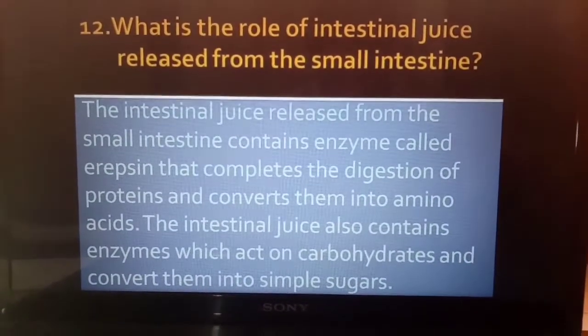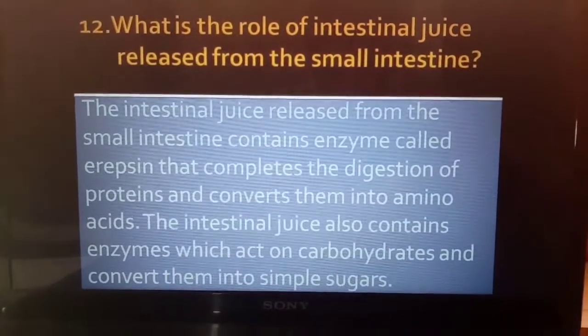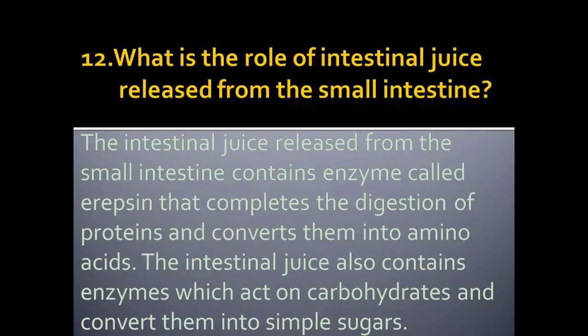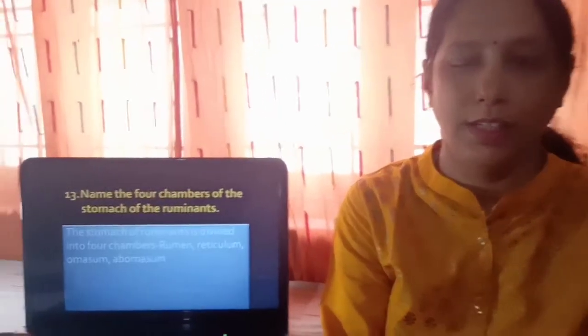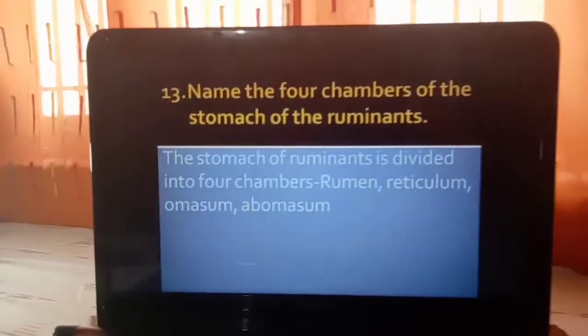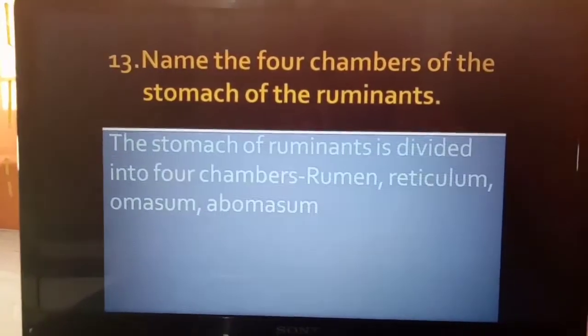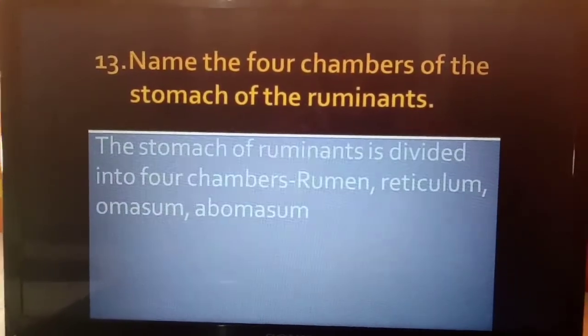The intestinal juice also contains enzymes which act on carbohydrates and convert them into simple sugars. The next question is, name the 4 chambers present in the stomach of ruminants. The answer is, the stomach of ruminants is divided into 4 chambers: rumen, reticulum, omasum, abomasum.